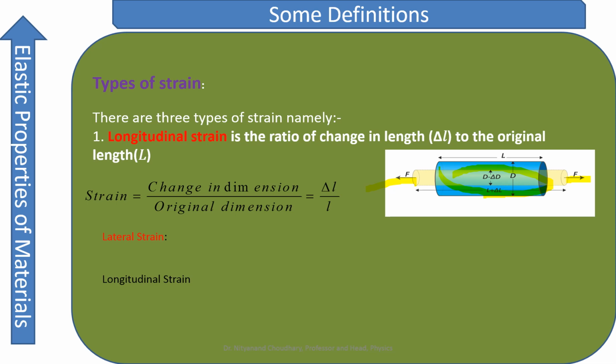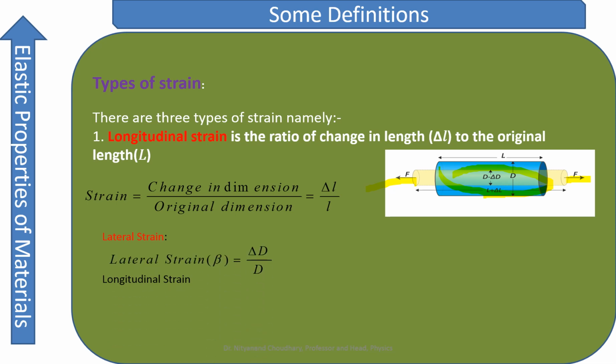So therefore what we observe here in this case is that while the length is increased, its diameter is getting decreased, and therefore accordingly we'll have two types of strain. These two types can be given as follows.